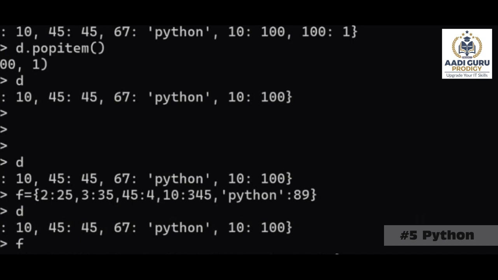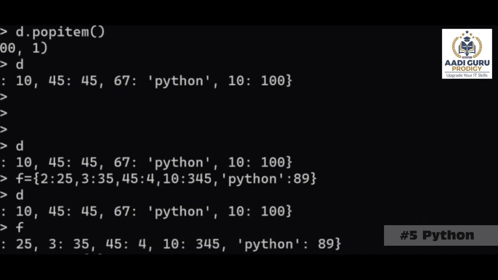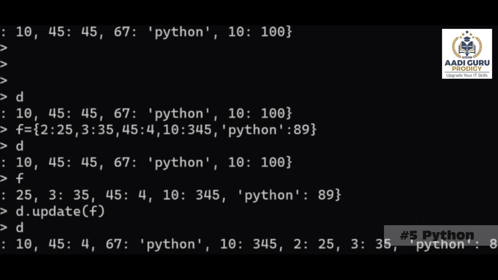With whose value will it get updated? With the values of F, the dictionary mentioned in the bracket. So those values will be taken as new. This value will be taken as old. Now if you check D, D got updated. See, earlier the value for 45 was 45 only. But now it got changed to this one.